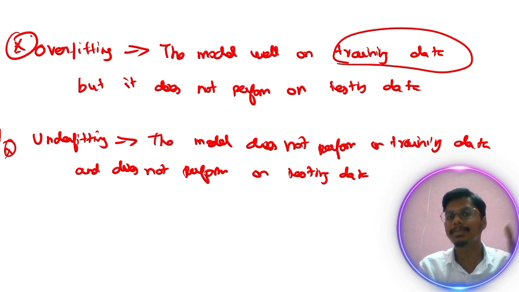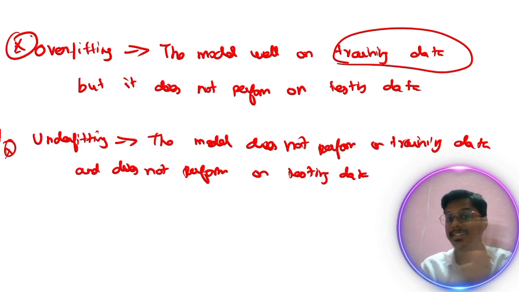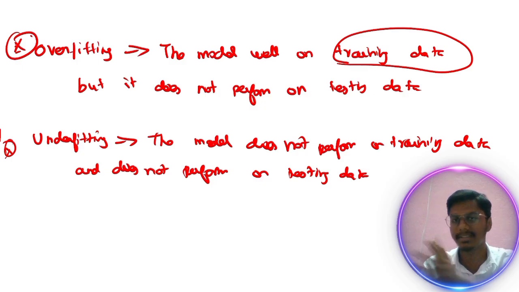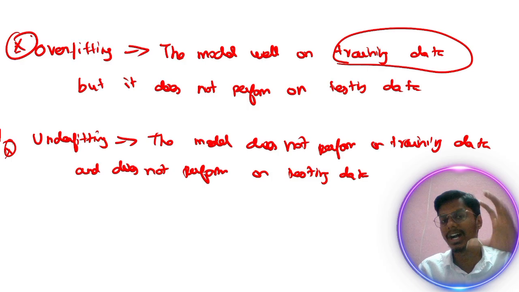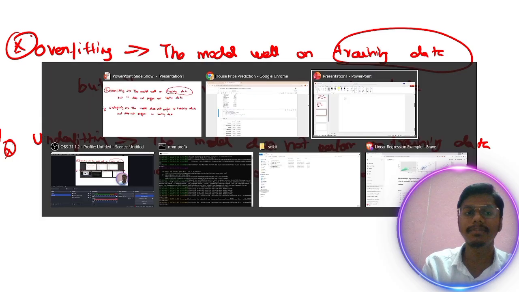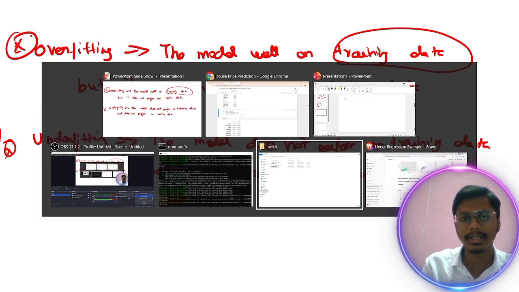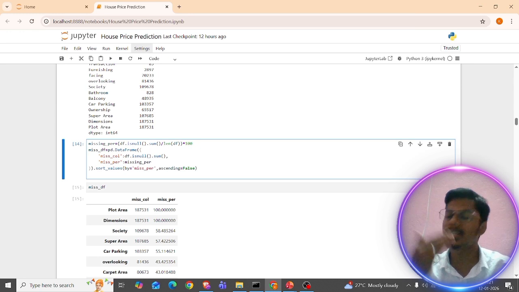So overfitting is nothing but the model performs well on the training data, but doesn't perform on the testing data. Let's discuss the training data and the testing data in detail. And underfitting is nothing but the model does not perform on the training data, and it doesn't perform on the testing data either. We are discussing overfitting because we want to reduce the missing columns.